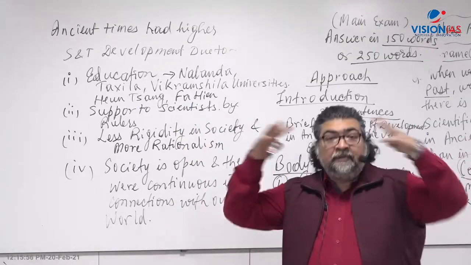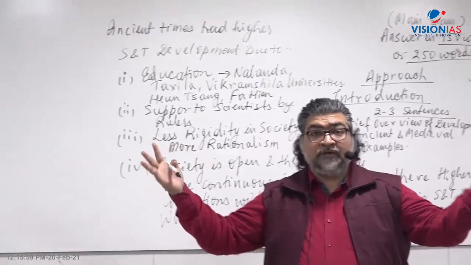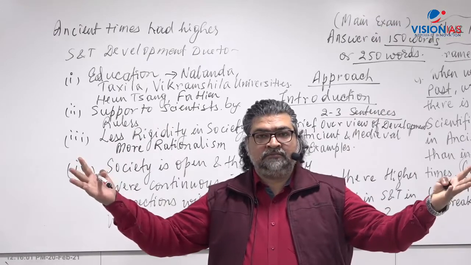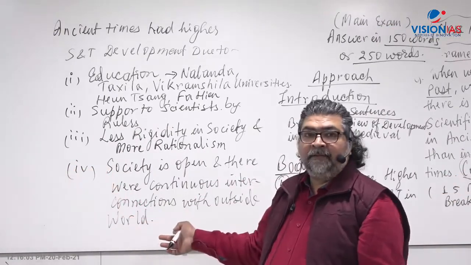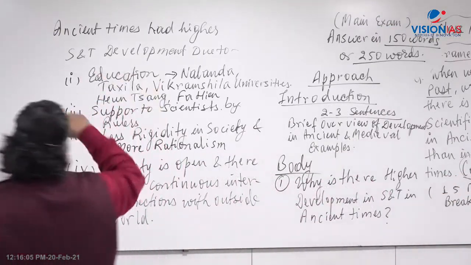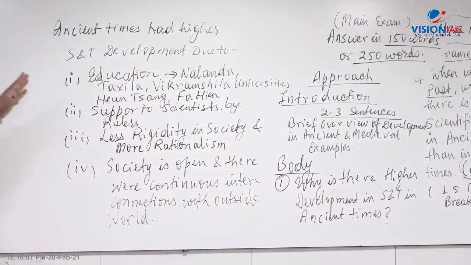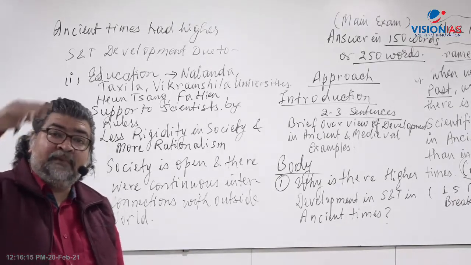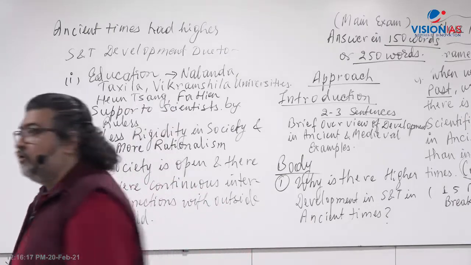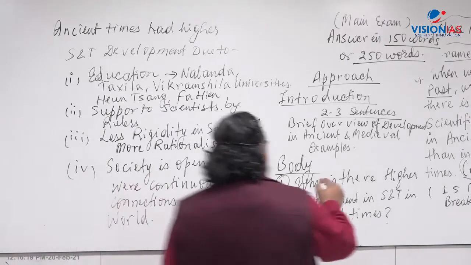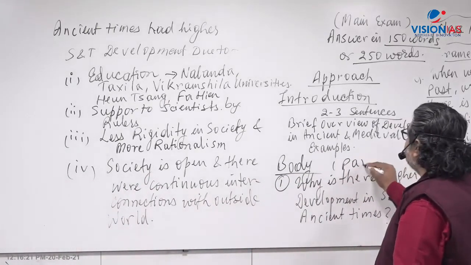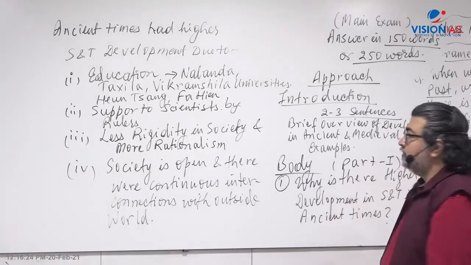Open thoughts. When you mix, then you get the thoughts. So that is the reason. Then you have to ask into this one. Now what comes, the first part of the body of the answer, is why there was more scientific development in ancient time. Now what comes here? Why scientific development declined in the modern times? So part 1 of the body of the answer, you have to bring about this one.